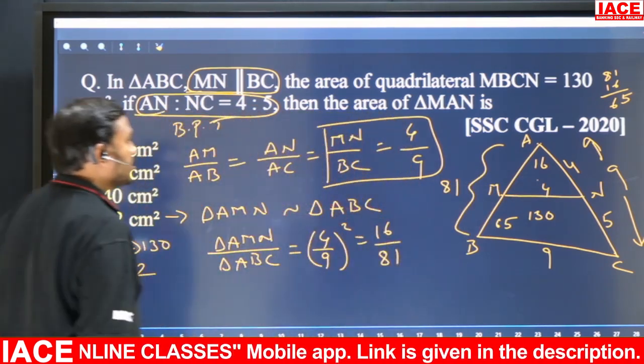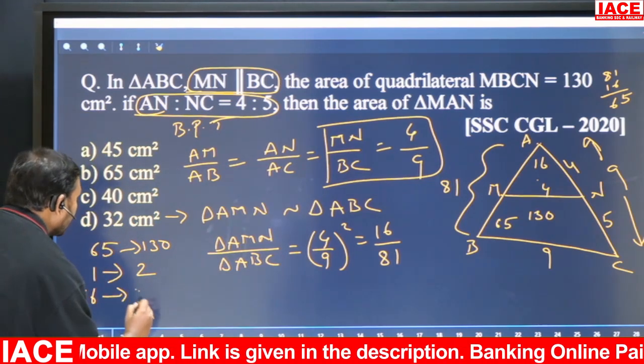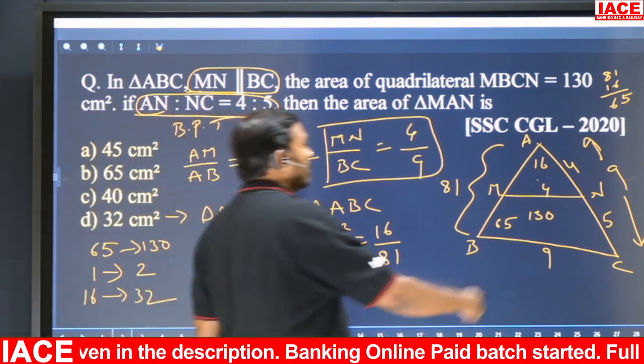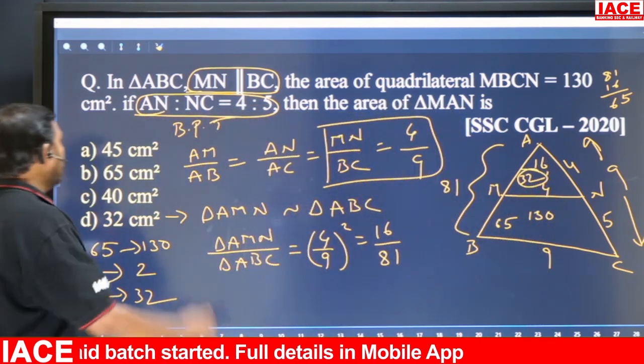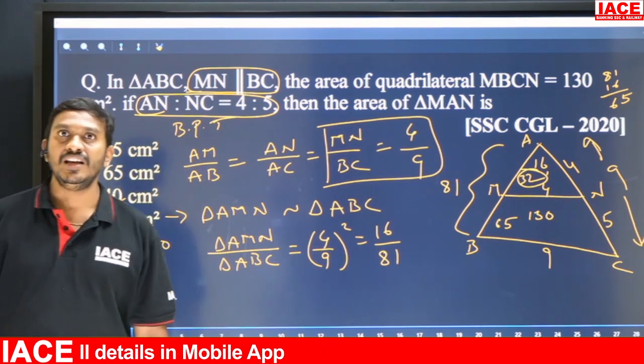So how many parts do we want? 16 parts we want. So 16 parts is how much? 32. So what is the area of AMN? 32 is the right answer. Option D is the right answer.